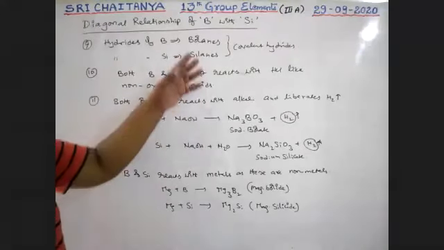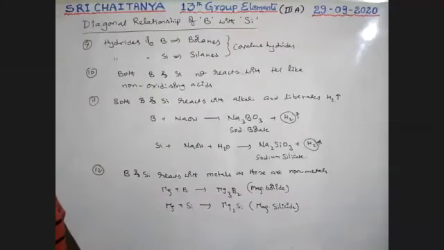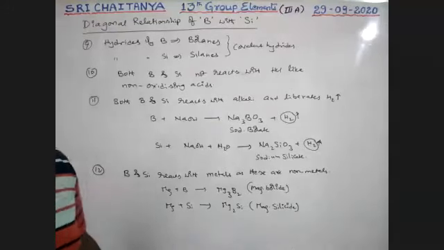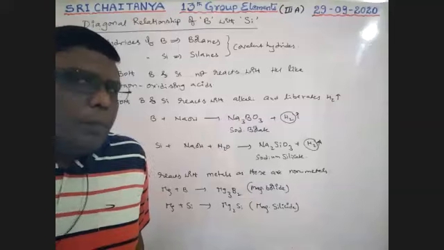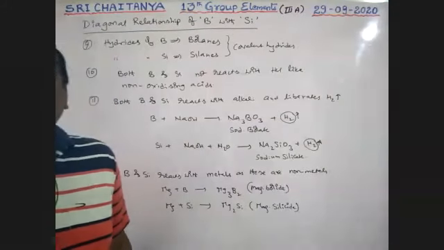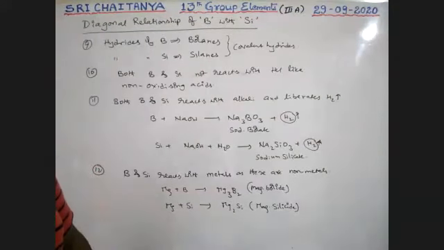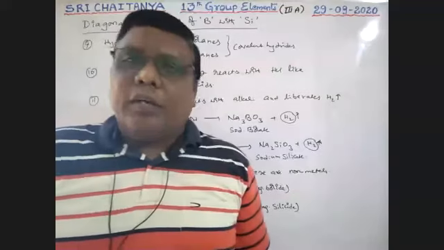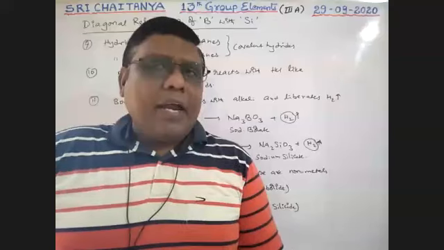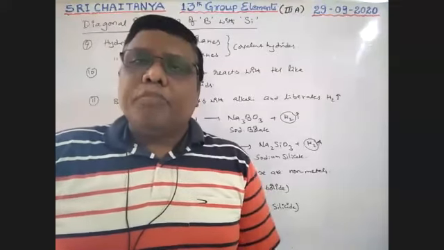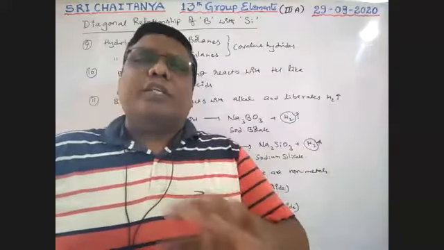So these are all similarities between boron and silicon. These are all diagonal relationship properties of boron and silicon. Please keep in mind, every one is very, very important. So this is about the anomalous behavior of boron and its diagonal relationship with silicon and the similarities between boron and silicon. Okay, so general properties are covered.